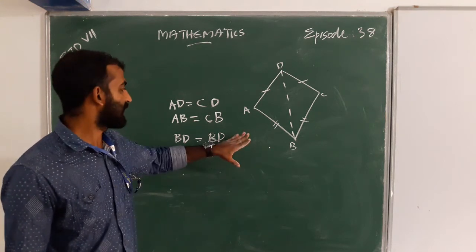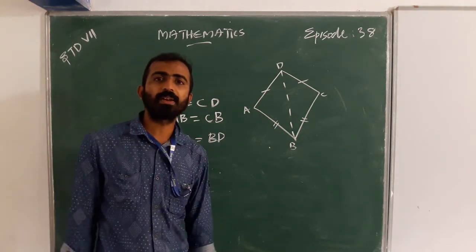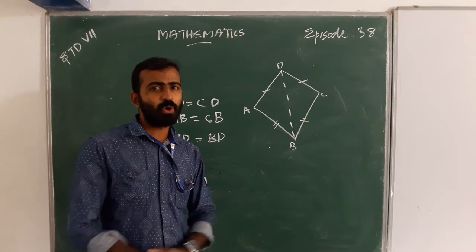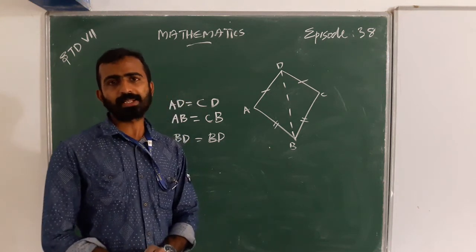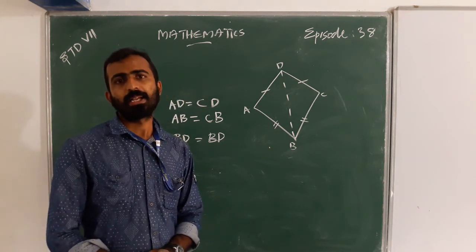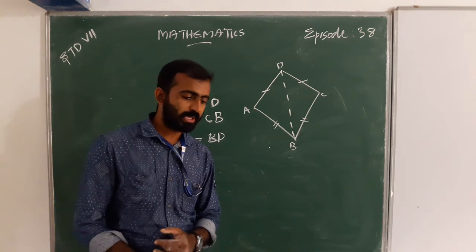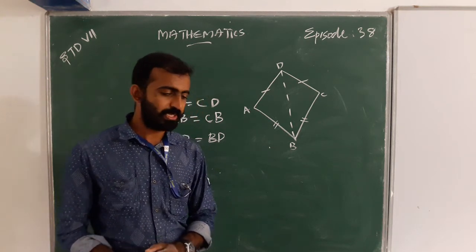That is, three sides are equal. So this is by the SSS congruence criteria.